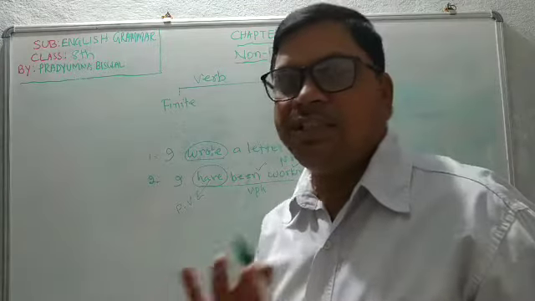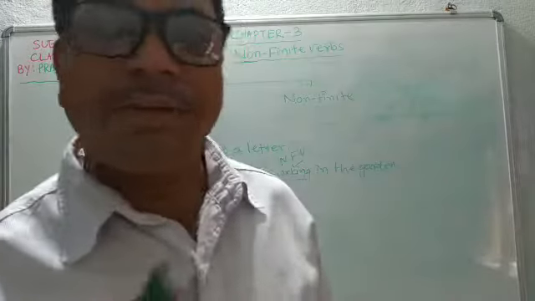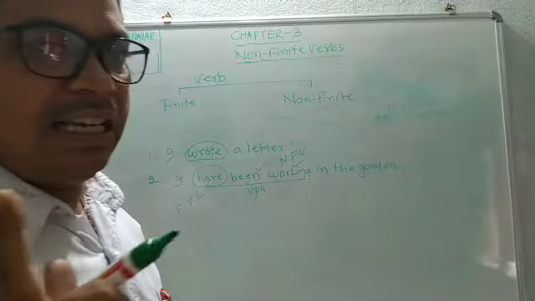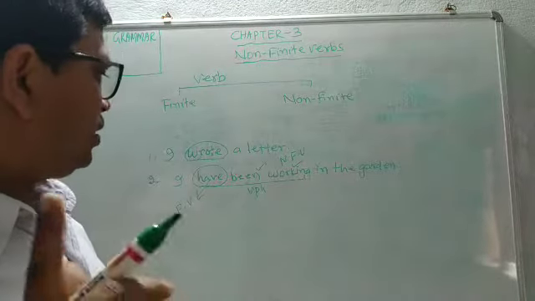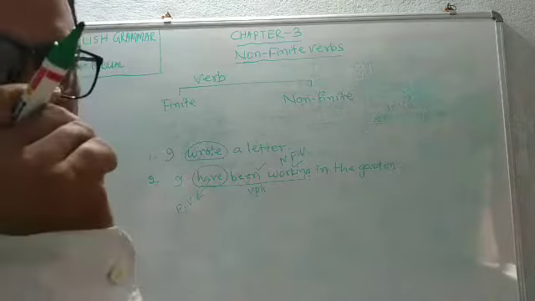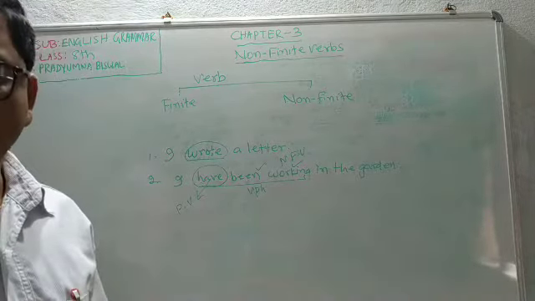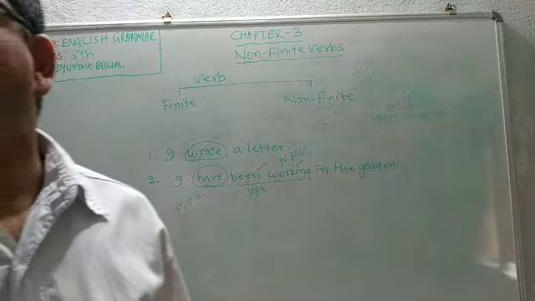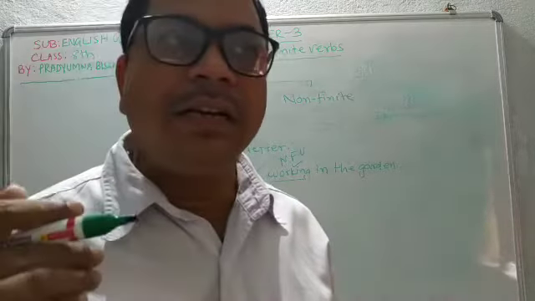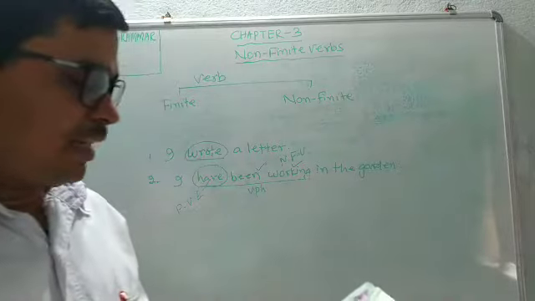Are you clear? This is the simple method to identify the finite verb and non-finite verb. If there is a single verb, it must be a finite verb. Out of the verb phrase, the first word will be the finite verb and the rest will be the non-finite verbs.